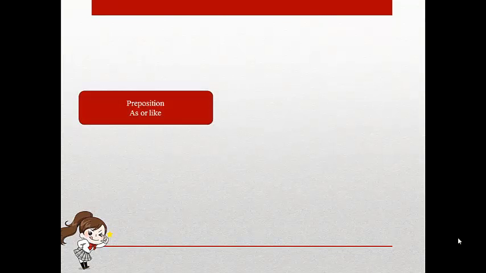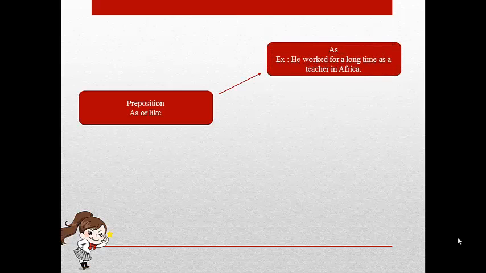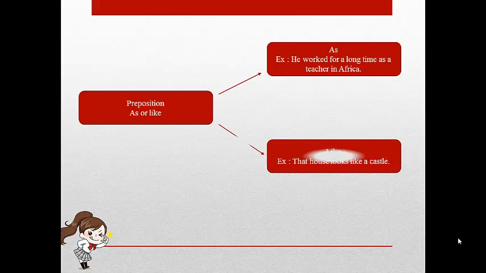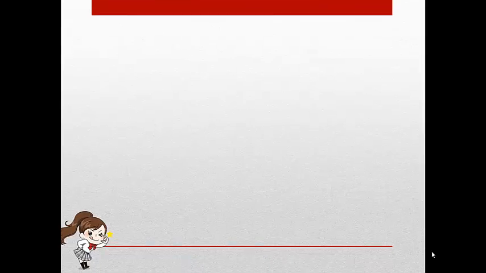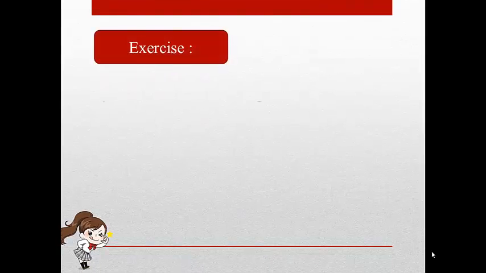Preposition as or like. The prepositions as and like have different meanings. As plus noun means in the role of. For example, he worked for a long time as a teacher in Africa. Like plus noun means similar to or in the same way as. For example, that house looks like a castle. Exercise.